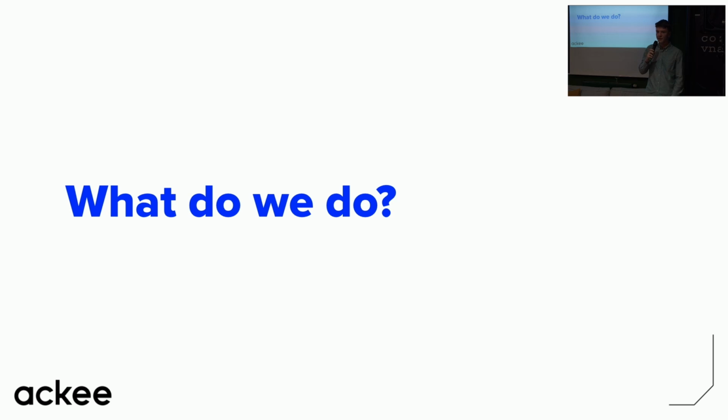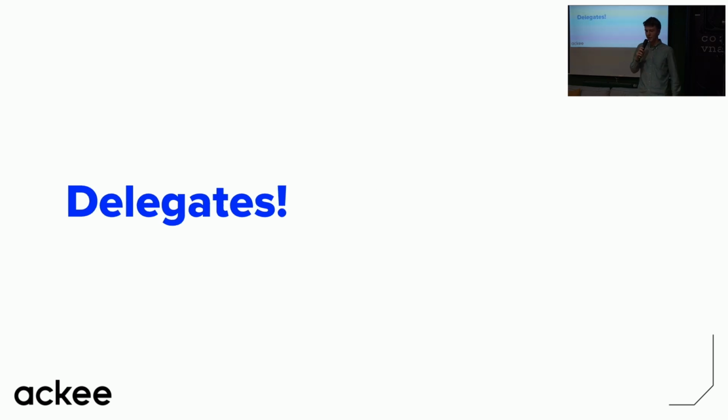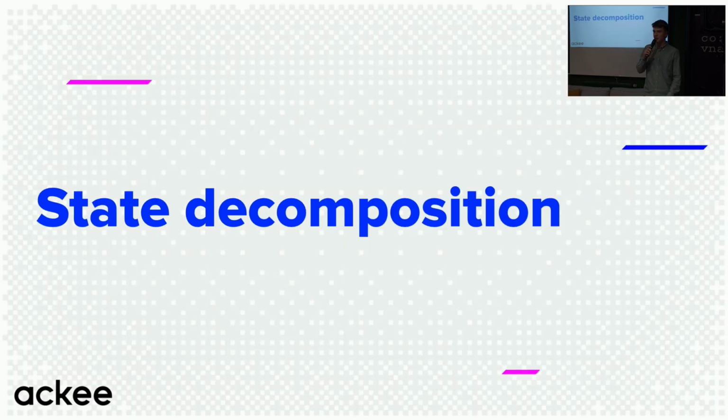So what do we do? Is there some smarter way to do it, which will be easy to test, maintain, and extend with more features? Well, sure, that's why I'm here today giving this talk. And the answer to this problem is some smarter architecture using delegates. But until we get there, there are still a few steps that we need to take. And the first one would be to get rid of that huge state object. And we can do that using state decomposition.